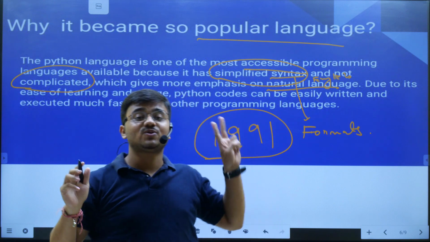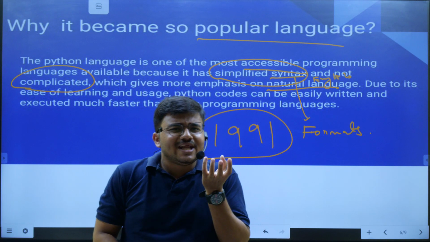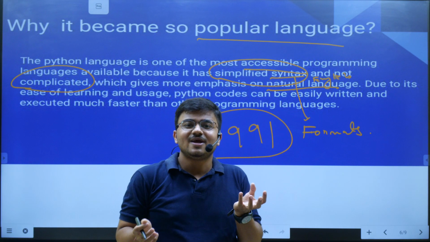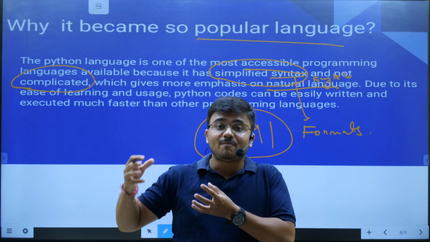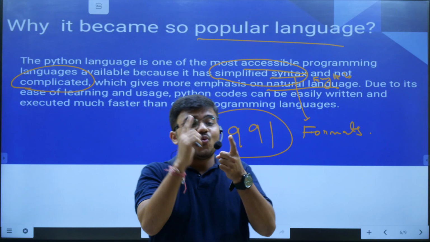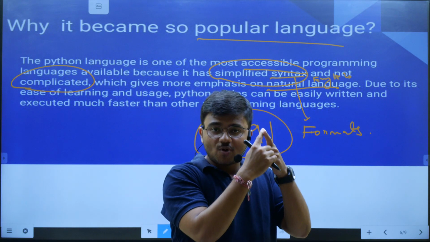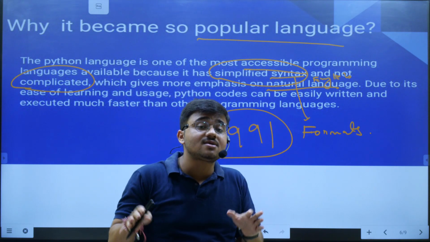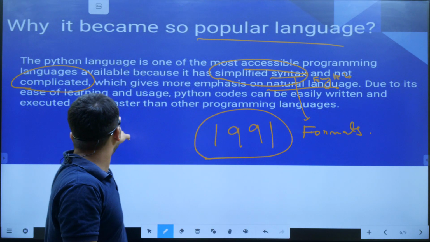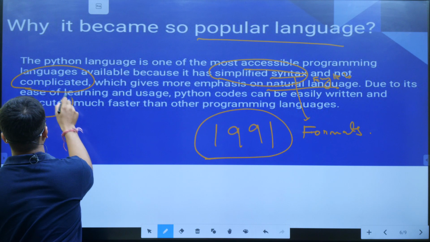The story behind why Python became so popular. Because the name itself is very fascinating, right? उसका नाम ही कुछ इतना fascinating, इतना enjoyable वाला है, Python. So वो एक story है why Python became popular, and the second story is that it is easy to write, learn, access, and also to execute.